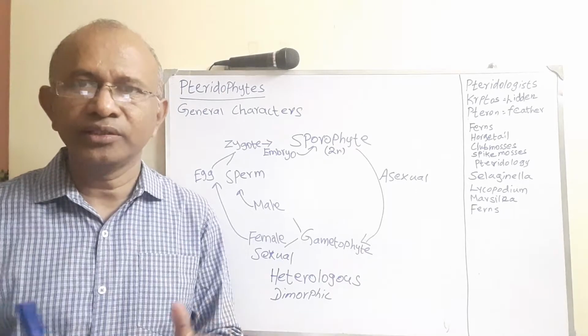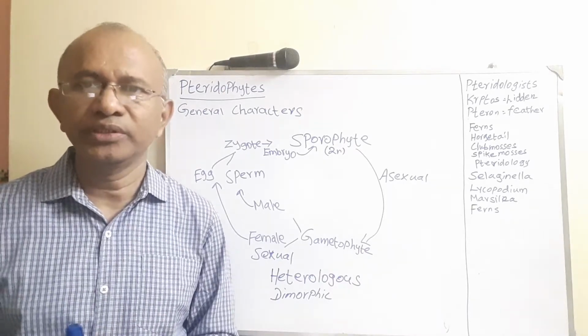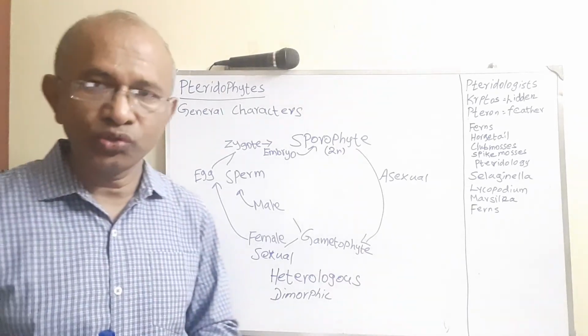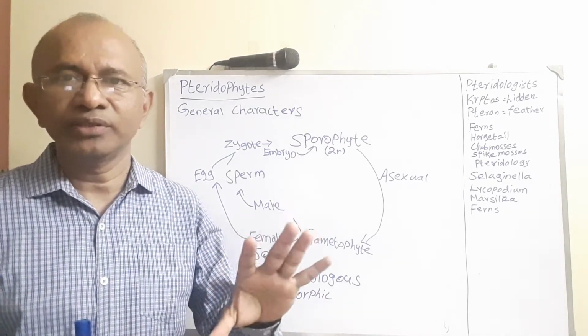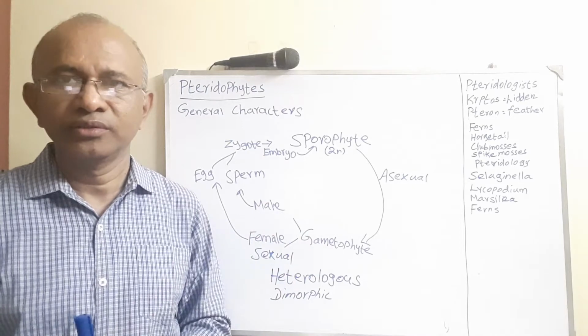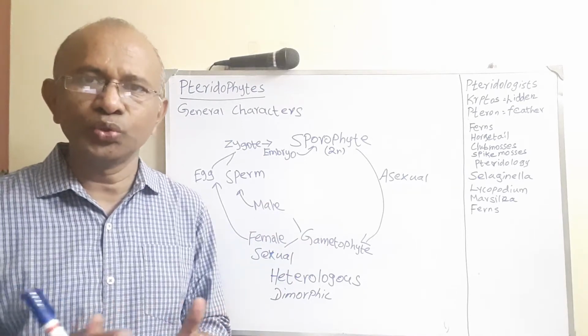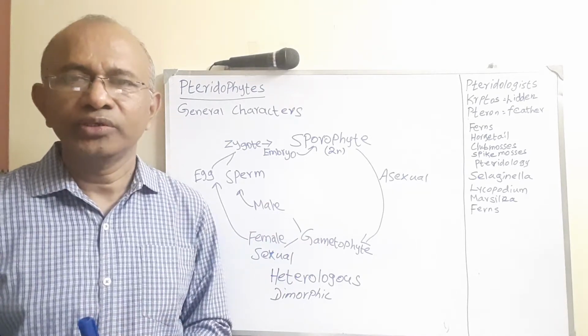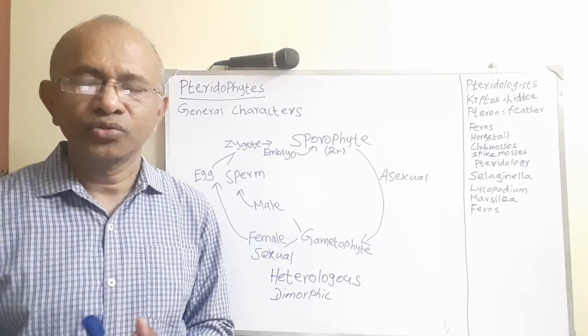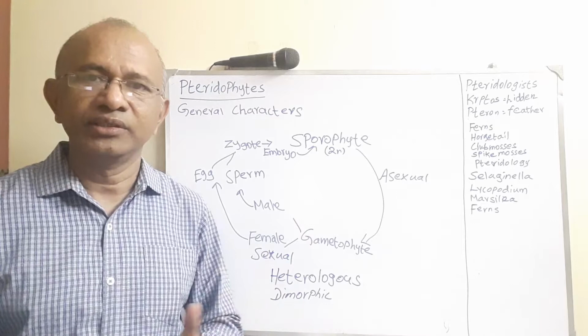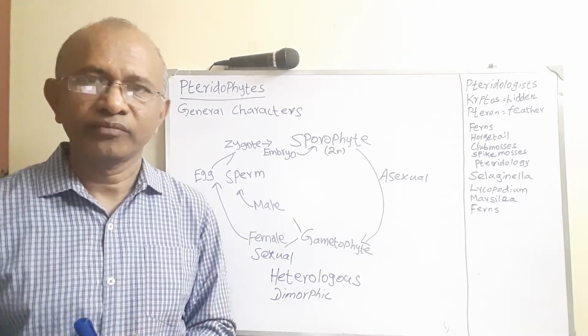If you take any pteridophyte, you can see a developed underground rhizome, or roots, and then there is a stem, and then the leaves. The pictures you can easily find through Google, even with the names of the pteridophytes, so you can easily understand the variety of the pteridophytes.